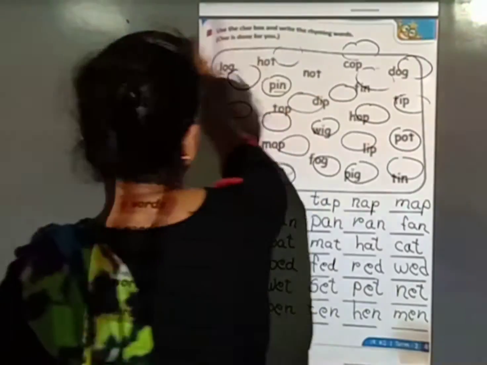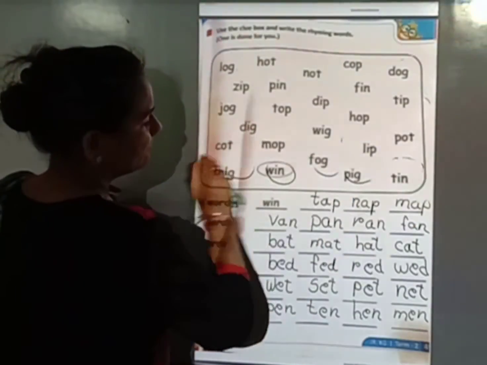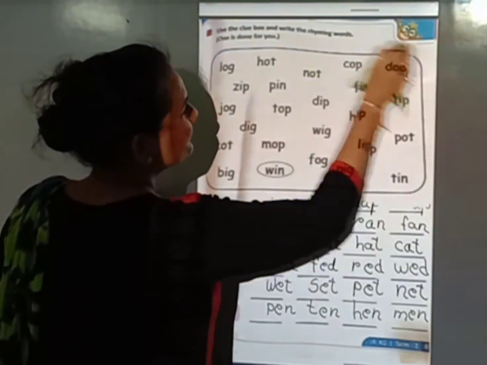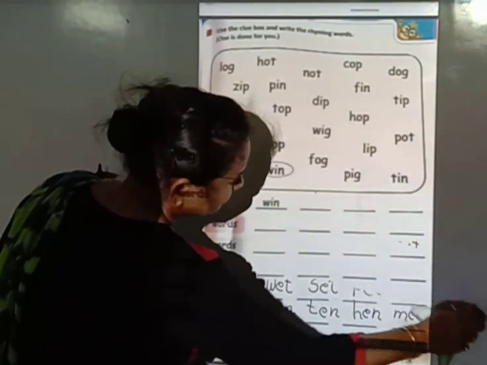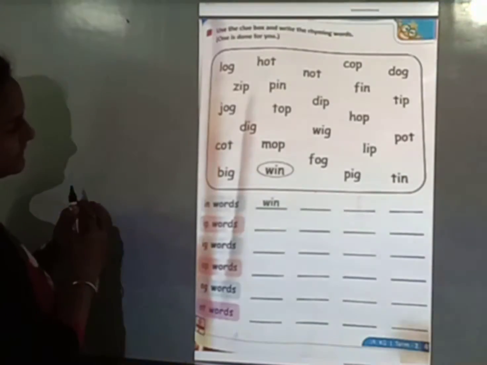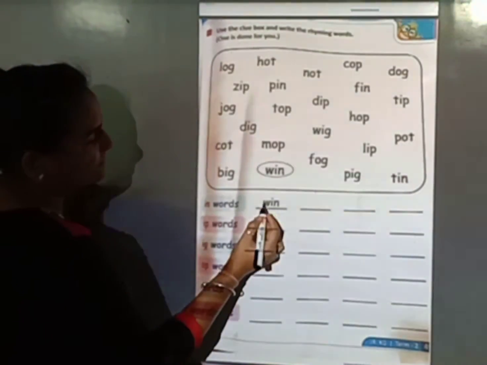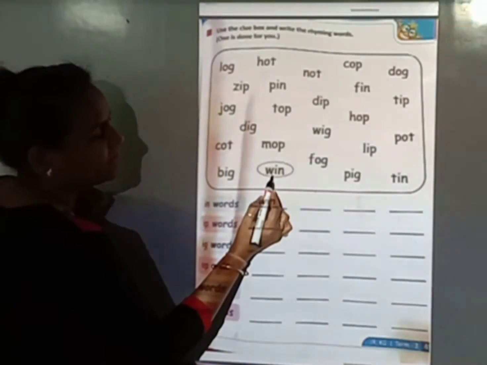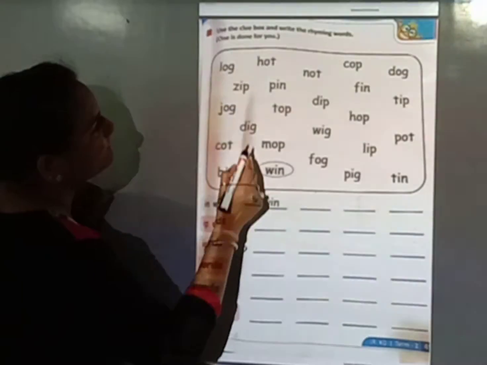Now look at this. Our new column is given and we find new words. Here IN words are given and one is done, W-I-N, win, and we find IN words.